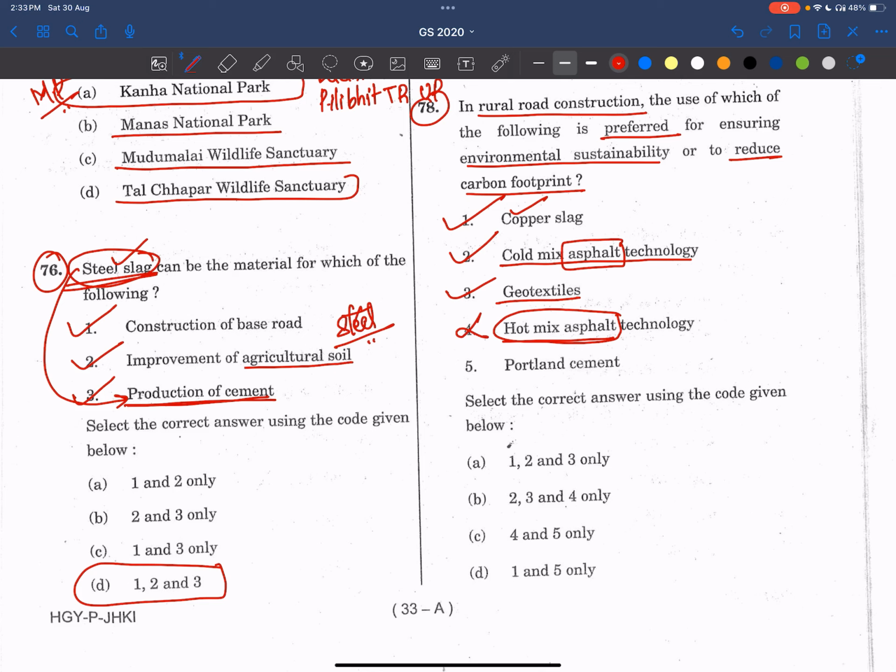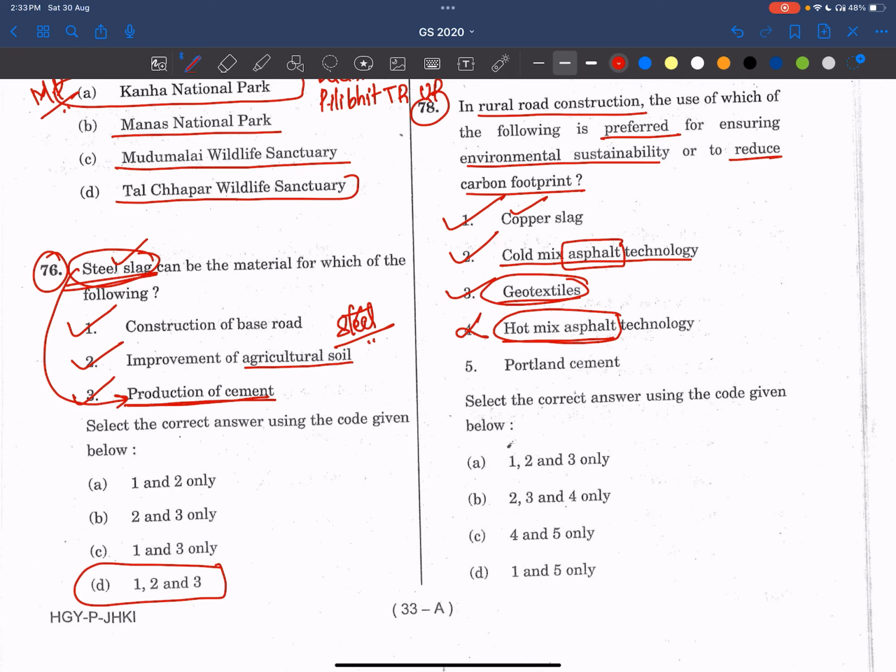So geotextiles is nothing but a new type of technology where we are creating a road in such a way that some sort of technology will be used here in the geotextiles, right? And it is mainly for road construction only, right? Let's try to read about these geotextiles.